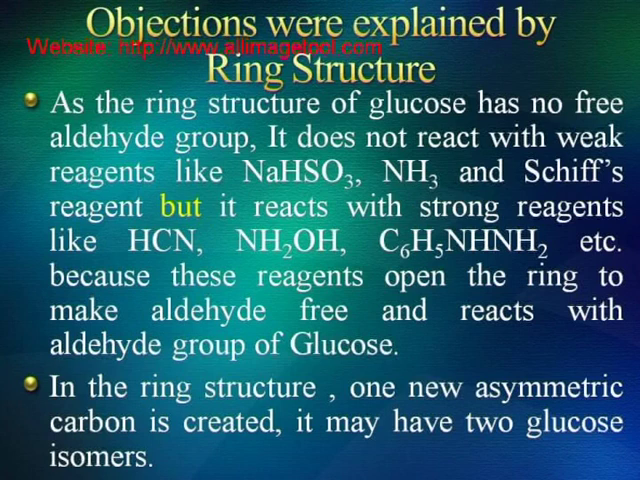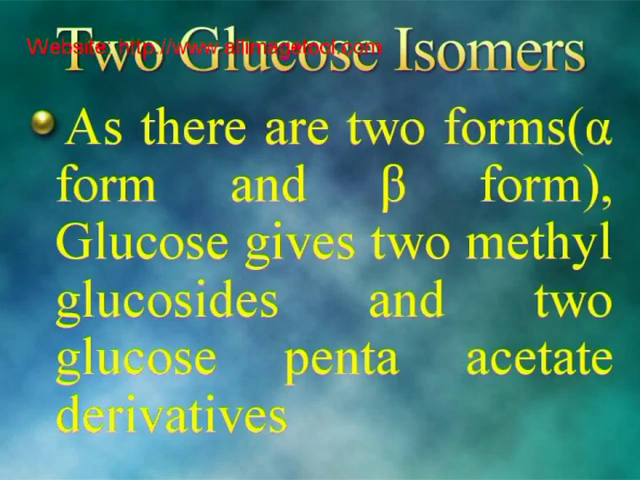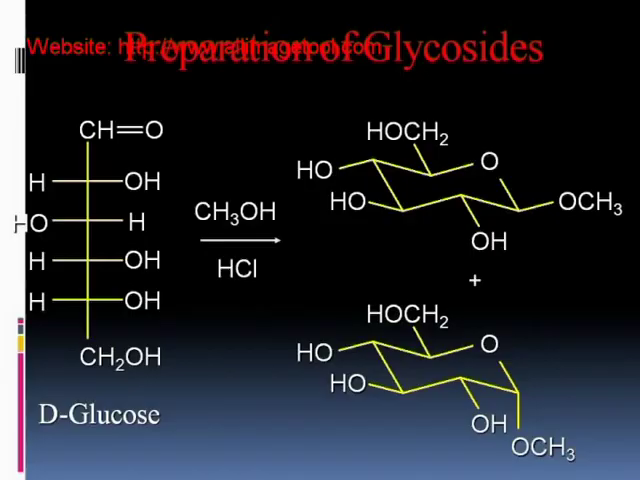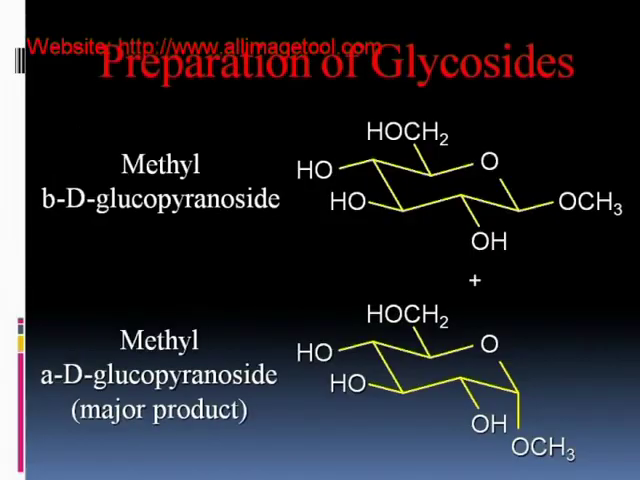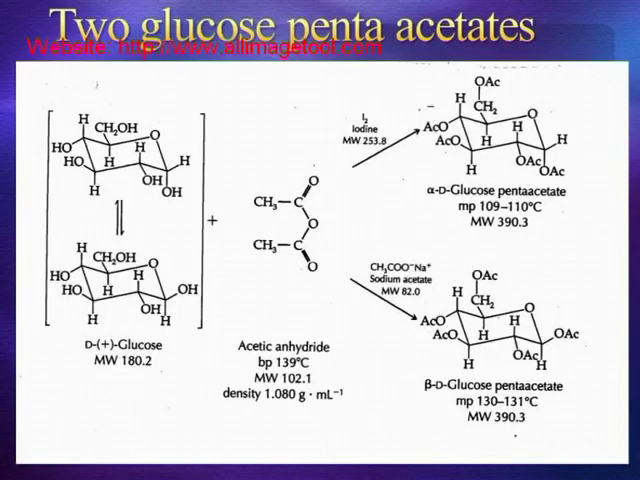In the ring structure, one new asymmetric carbon is created. It may have two glucose isomers. As there are two forms, alpha form and beta form, glucose gives two methyl glucosides and two glucose pentaacetate derivatives. The two slides coming up show the preparation of glycosides. Two glucose pentaacetates are shown in this slide.